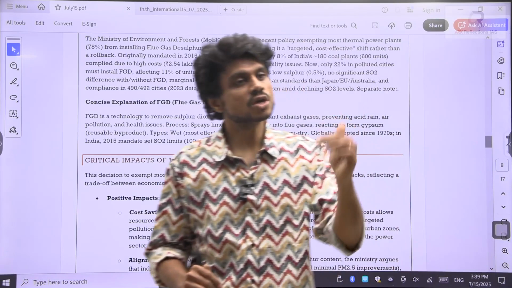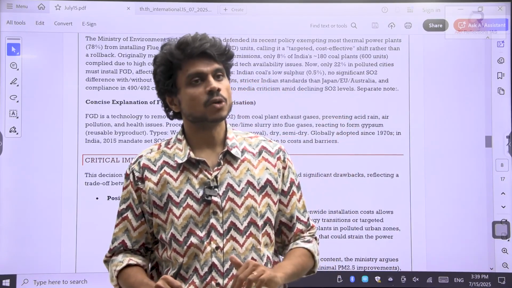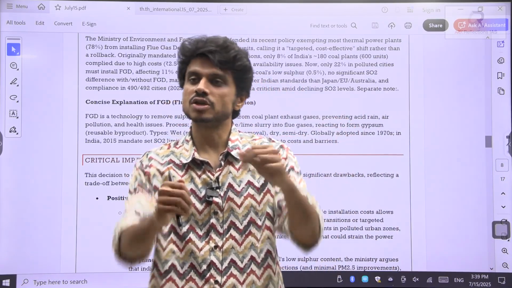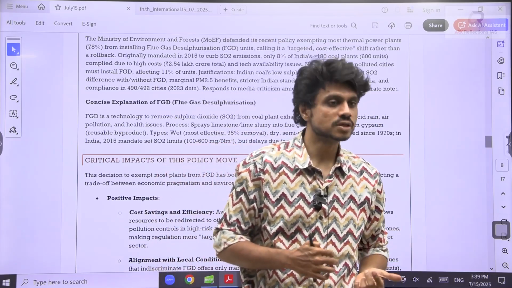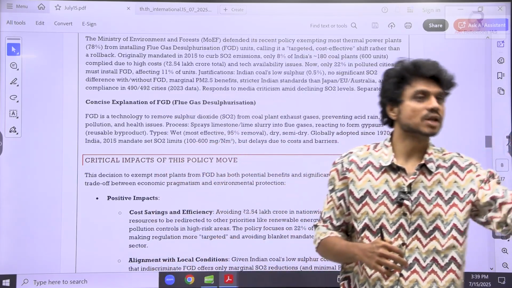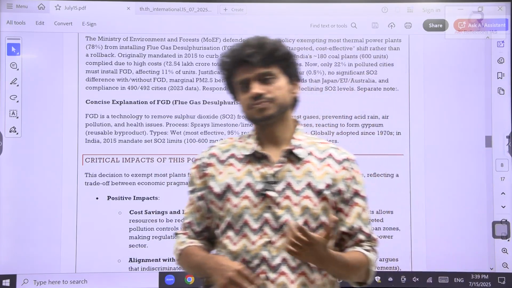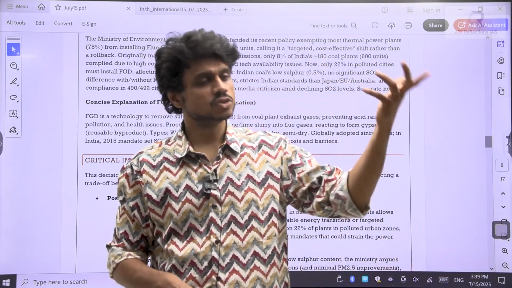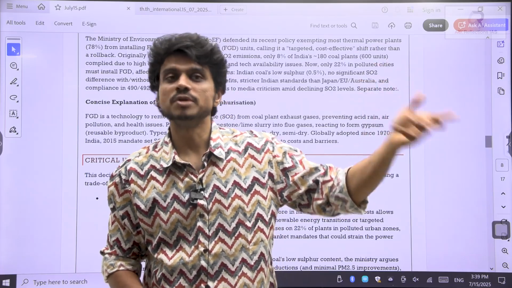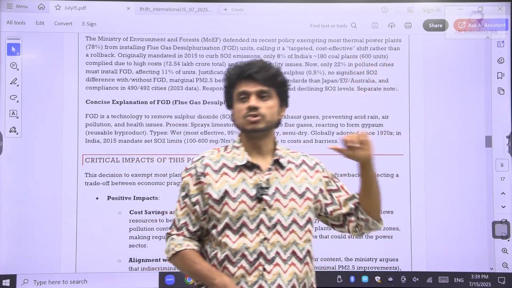So this will reduce the cost of production of energy for India. This can also reduce the burden for the Indian government. This can save a lot of money for us Indians. But on the other scale, this might affect our global targets, the global commitments we have to reduce pollution and climate change.